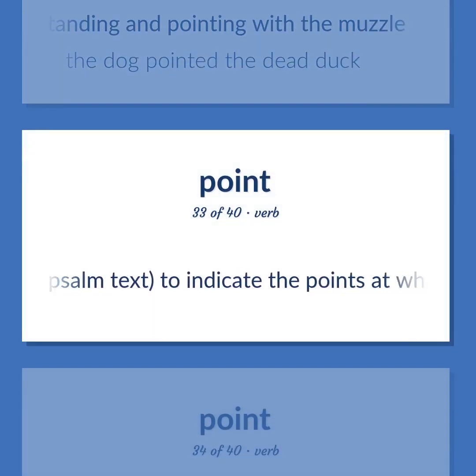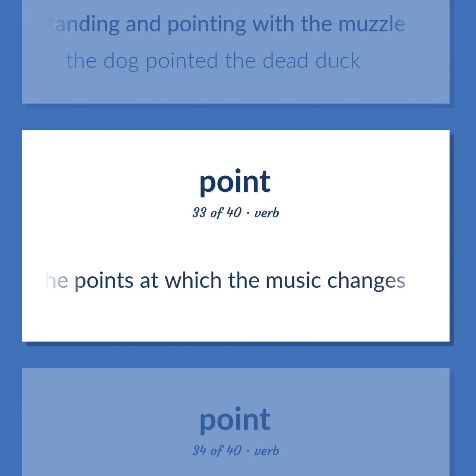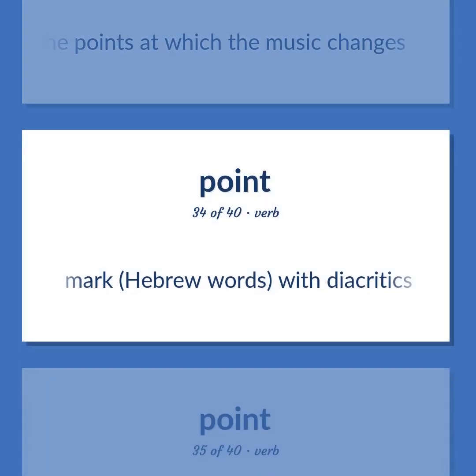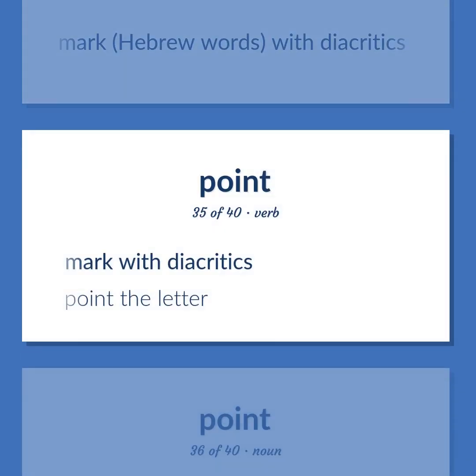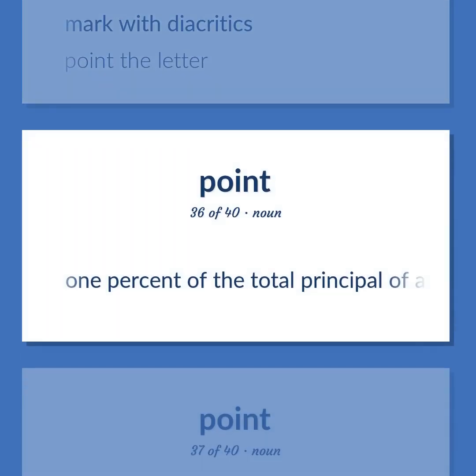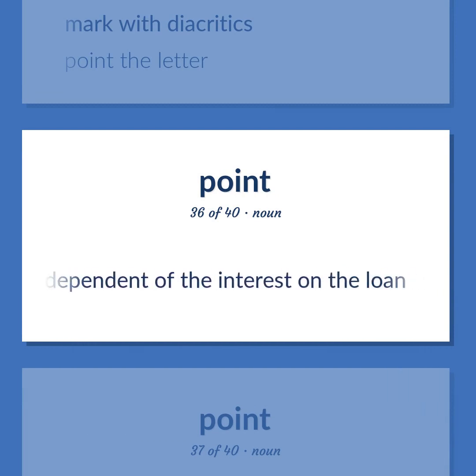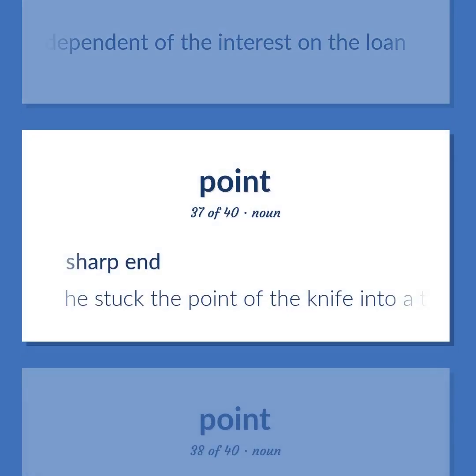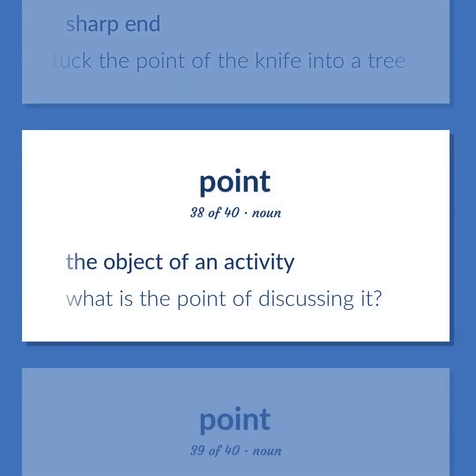Mark, a psalm text, to indicate the points at which the music changes. Mark, Hebrew words, with diacritics. Mark with diacritics. Point the letter. 1% of the total principal of a loan. It is paid at the time the loan is made and is independent of the interest on the loan. Sharp end. He stuck the point of the knife into a tree. The object of an activity. What is the point of discussing it?